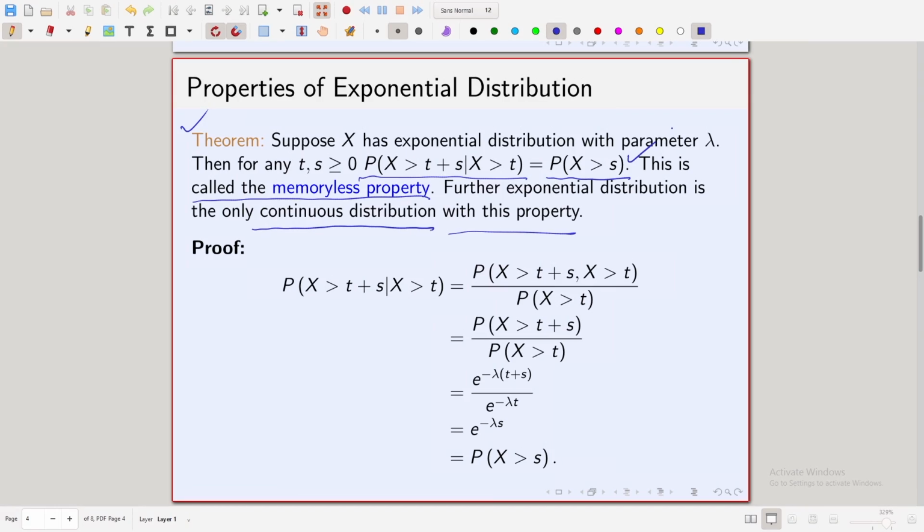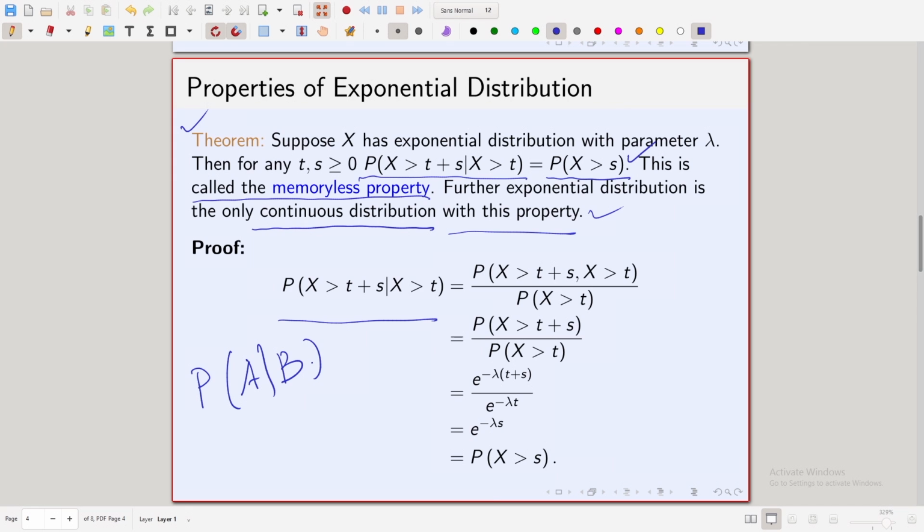Now you will see the proof, but we will just prove the first part, that if it is exponential then it has this memoryless property. We will not prove the other part, that if it is a continuous random variable with the memoryless property then it is exponential. That proof is slightly complicated, and we will not prove it in this course. We will see one side of the proof, that if it is an exponential distribution with some parameter lambda greater than 0, then it has the memoryless property. So we will look at the probability that x is greater than t plus s given x greater than t, using the formula for conditional probability.